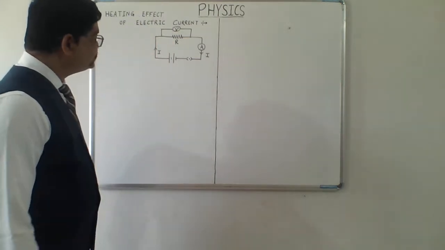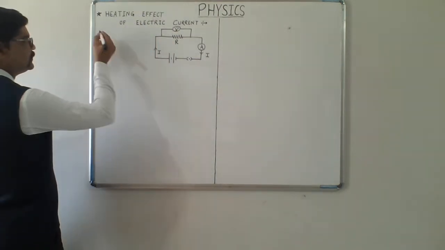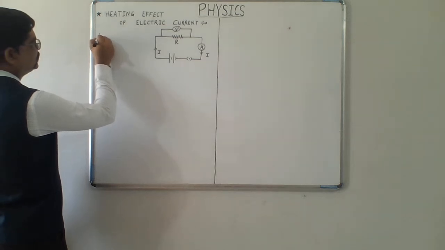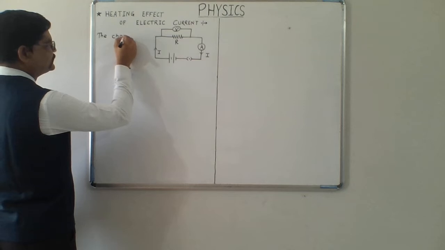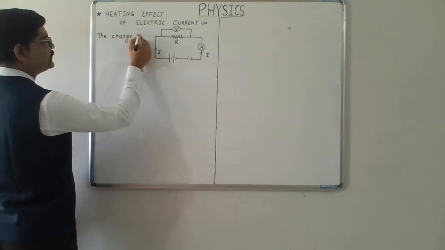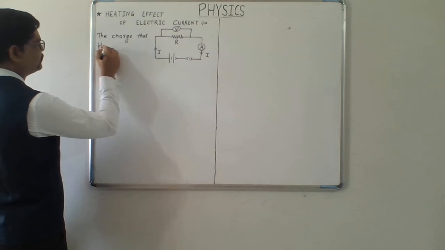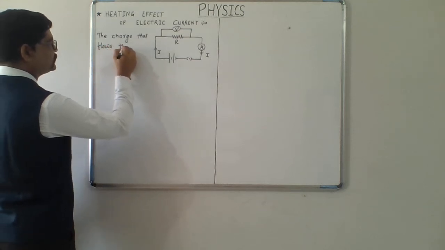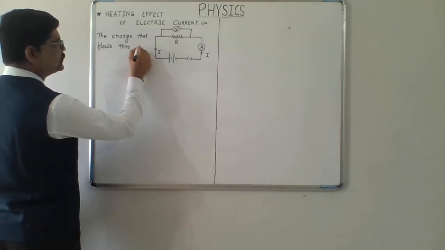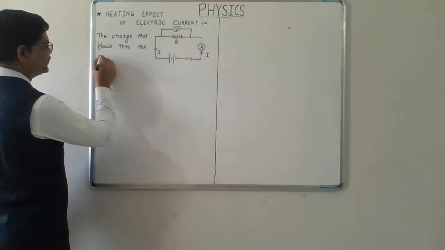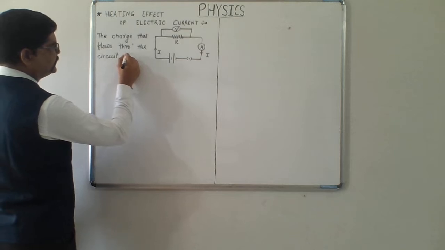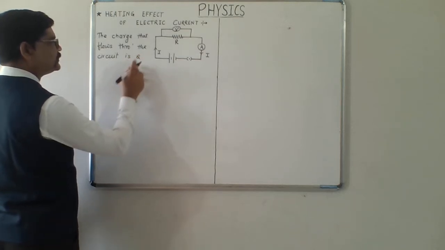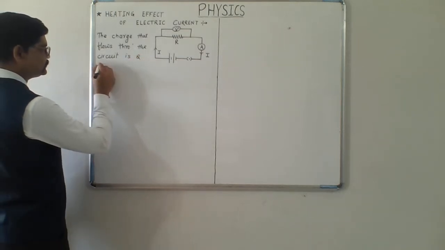In this case, let the charge that flows through the circuit be Q in time t.